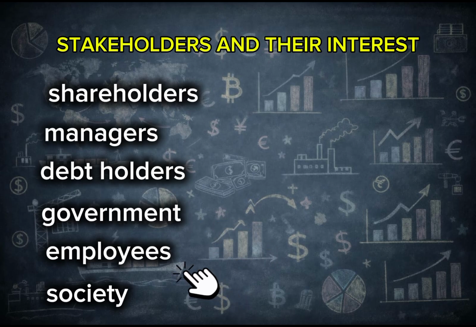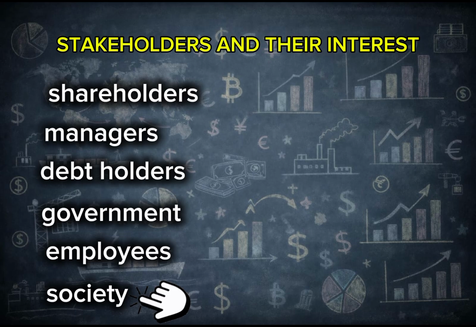The employees of the business, they are interested in their salary and in good working condition of service so that they can carry out their day-to-day activities. And if this condition is not met, they can influence the business through strikes and their labor unions.